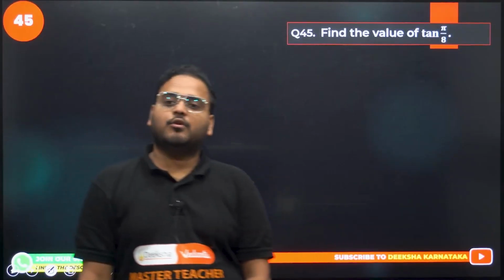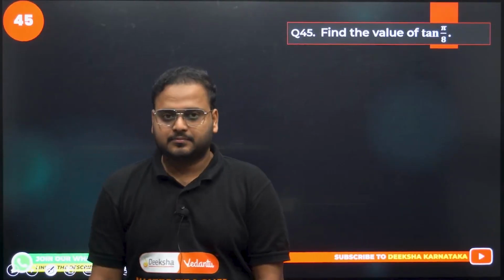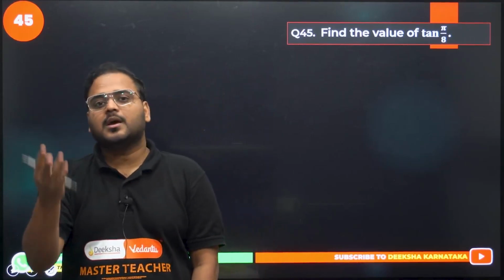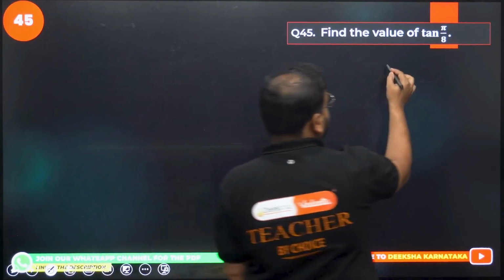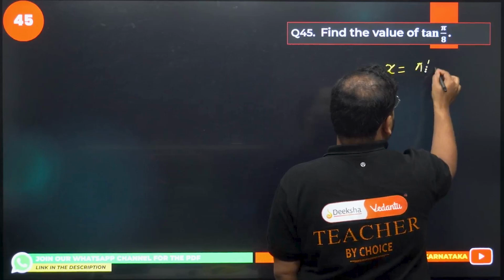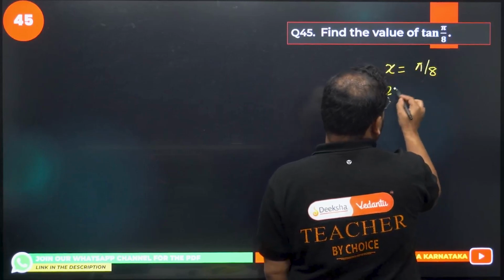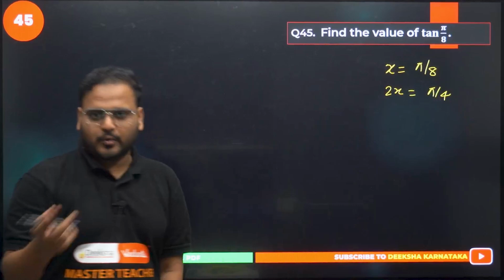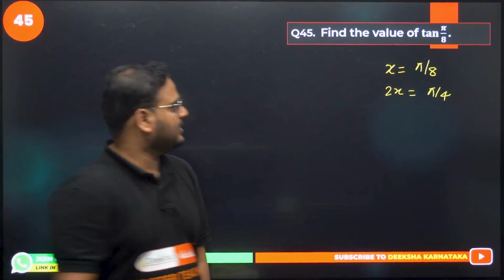Okay, so find the value of tan pi by 8. Alright, so we can of course see from here it's going to be using pi by 4, right? Because if you take x value as pi by 8, it means 2x will become what, dear? It will become pi by 4. So I can use the double angle formula for tan, and I think that will work.